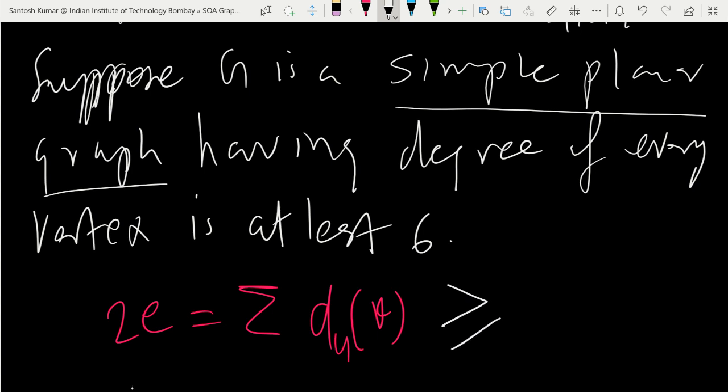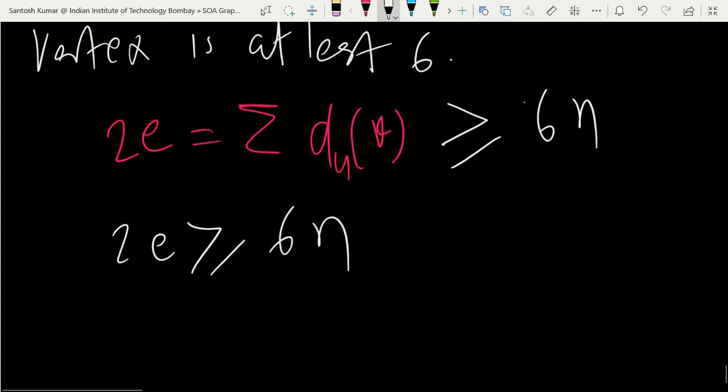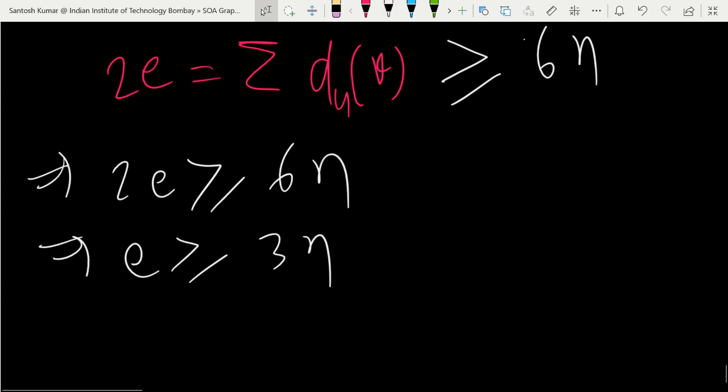So the total sum of degrees will be at least 6n, meaning 2e is more than or equal to 6n. So you divide both sides by 2, you will get e is more than or equal to 3n.